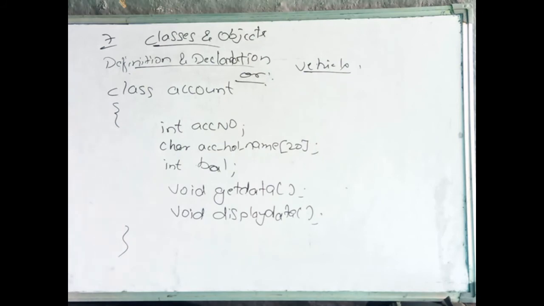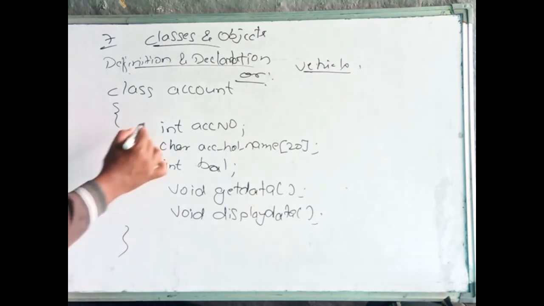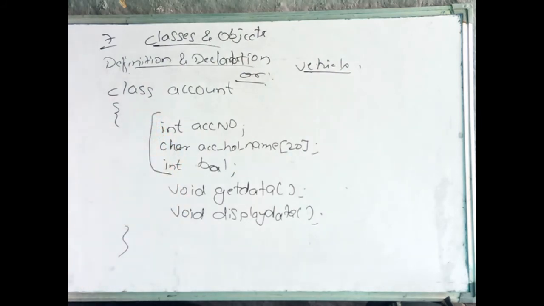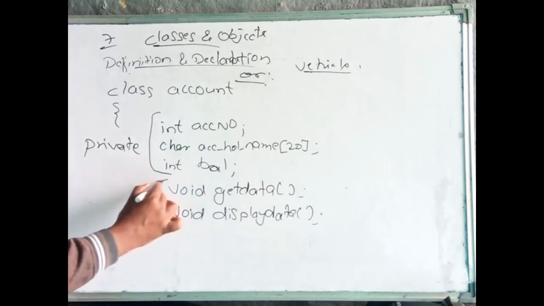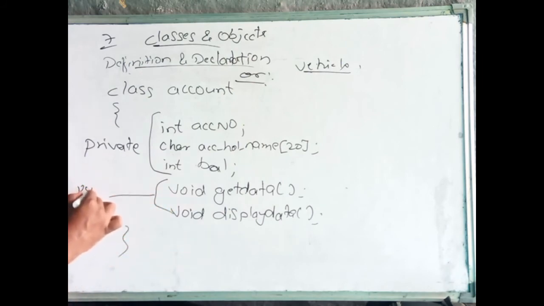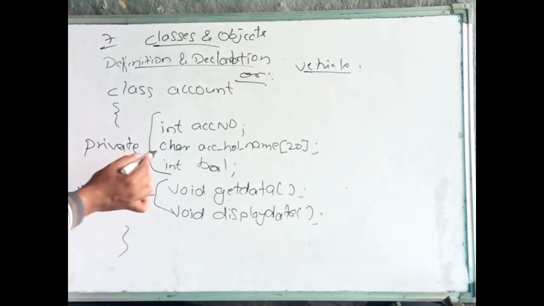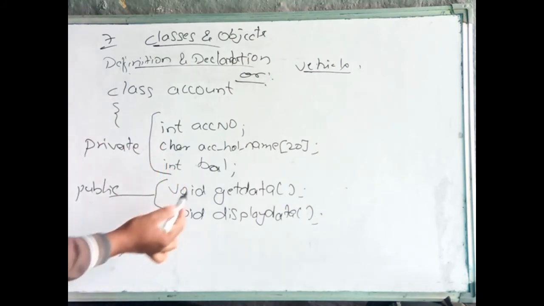In C++, if you do not specify any access specifier, then what happens? By default, the data members are always private. By default, these are private. These are public. Remember, the data members by default are private. Member functions are by default public.